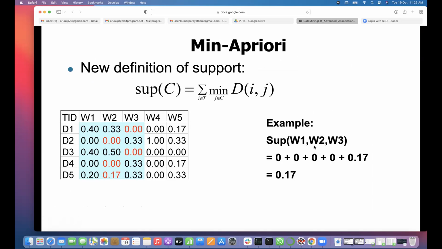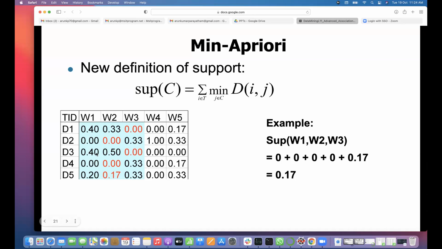Example, support of W1, W2, W3. In this, what is the minimum putting these 3 columns together? That is 0. Then the second one is also 0. The third one is also 0, with the red highlighted, you'd see.